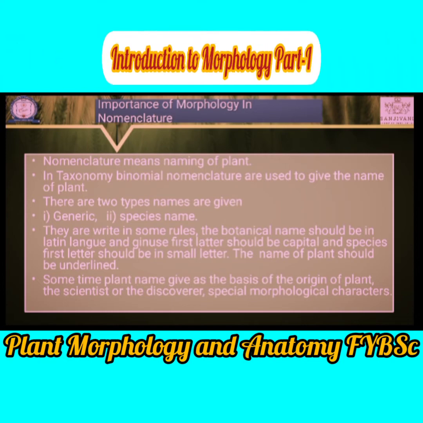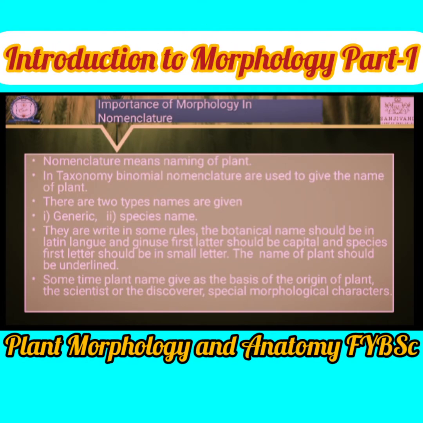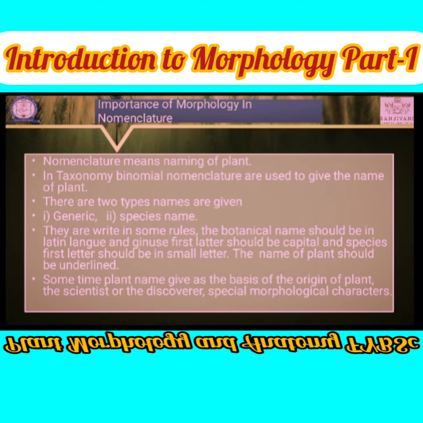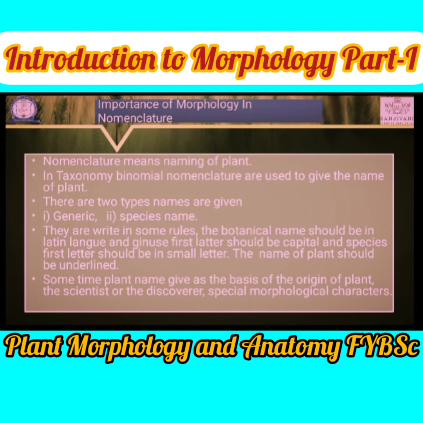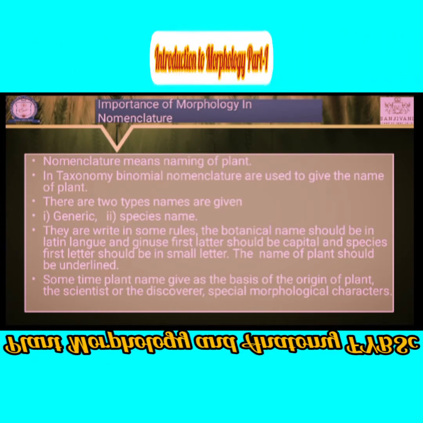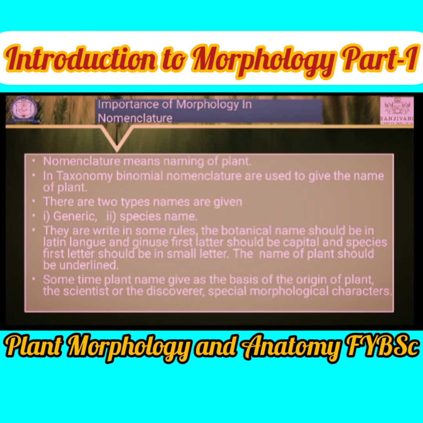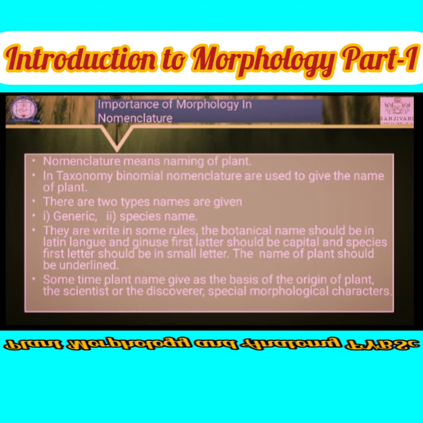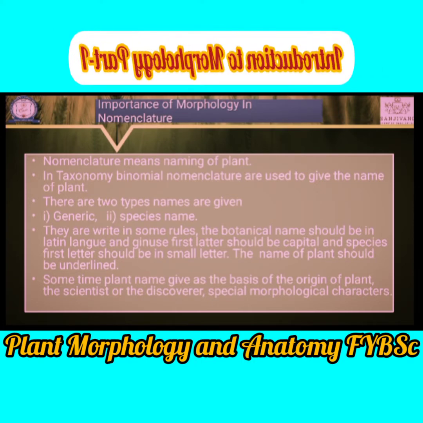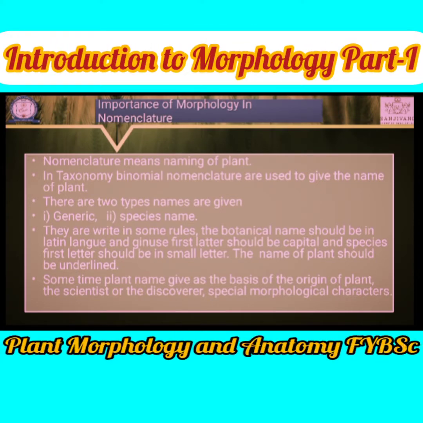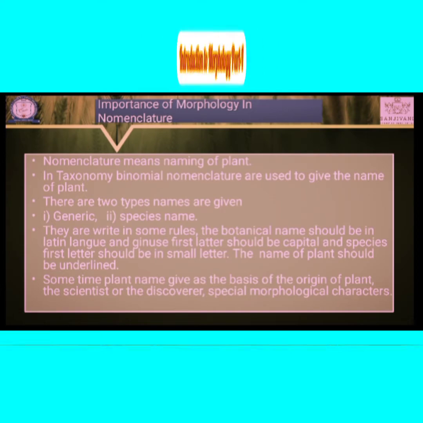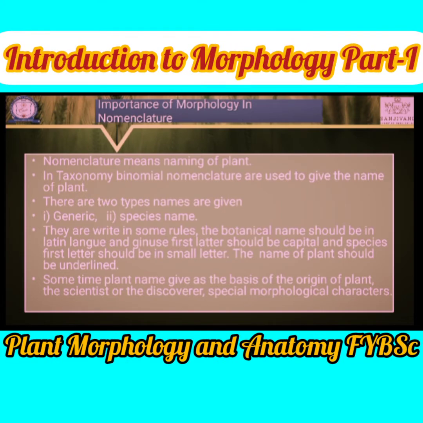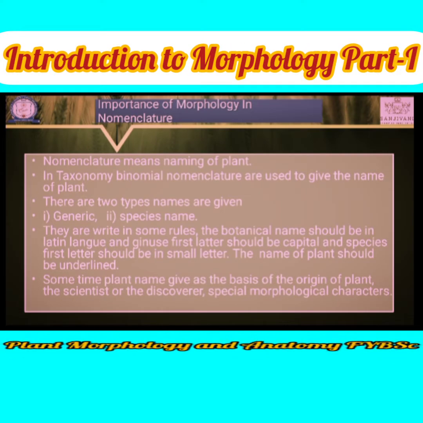In taxonomy, we follow the scientific body, which we can consider as the IUCN, International Union of Botanical Nomenclature. According to that, they have given the binomial system of naming. One is the genus name, another is the species name. The writing of a genus and species name should follow some rules.